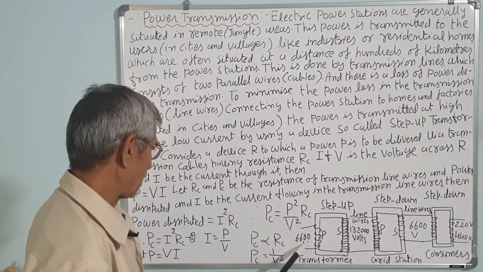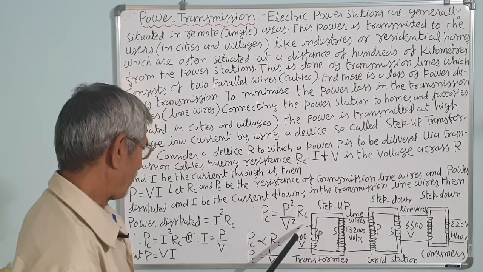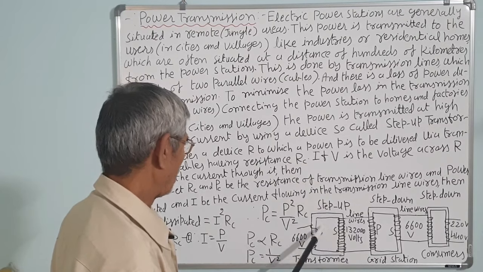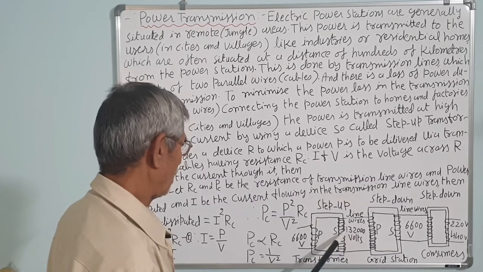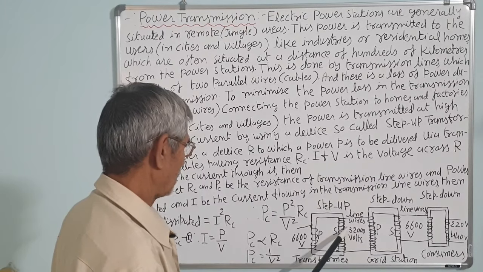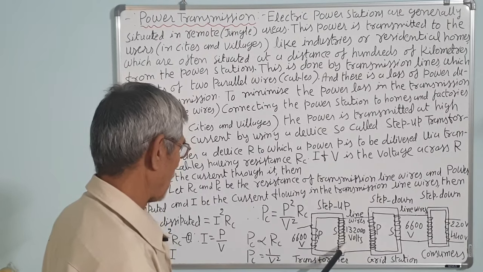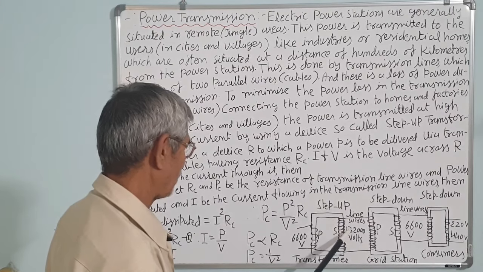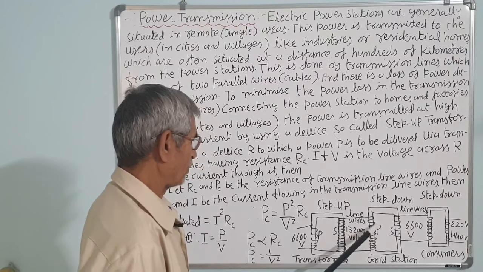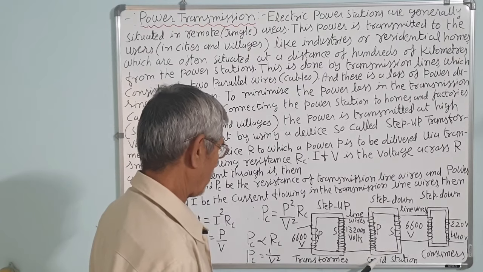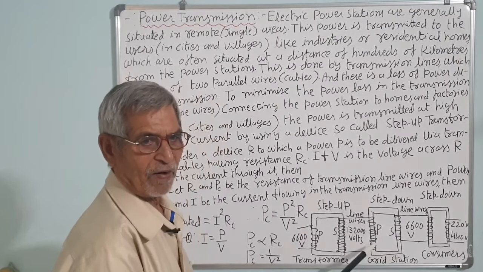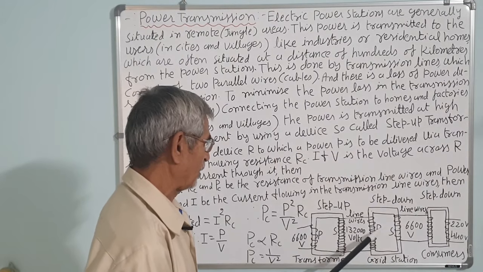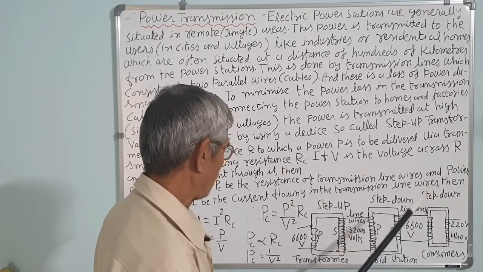Suppose power at 6600 volt is transmitted through the line wire. It is transmitted by using the step-up transformer. It increases the voltage, that is 1,32,000 volts. This is a step-up transformer. The secondary voltage is very high. Again, these voltages are fed to another transformer which is at the grid station. The power generated in all stations is collected at the grid station, and then it is supplied from the grid station to the cities and villages.